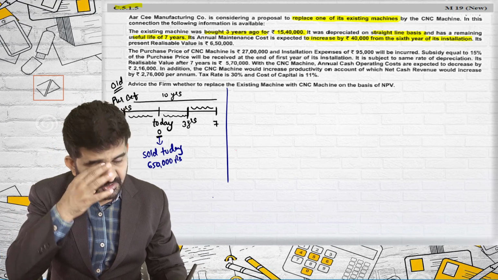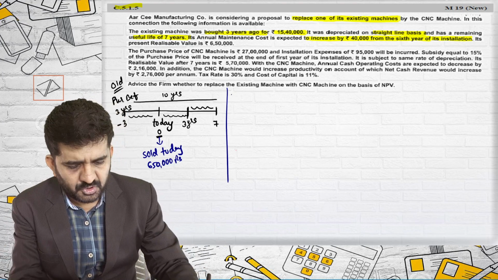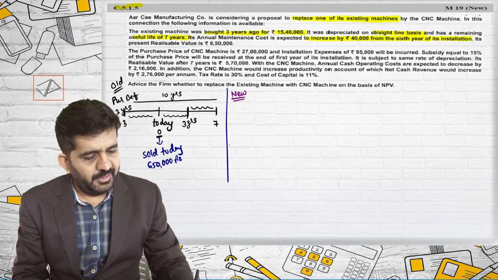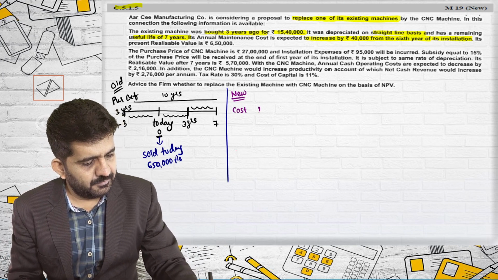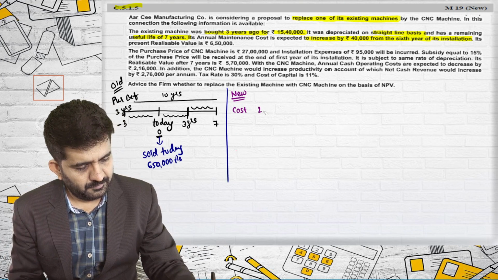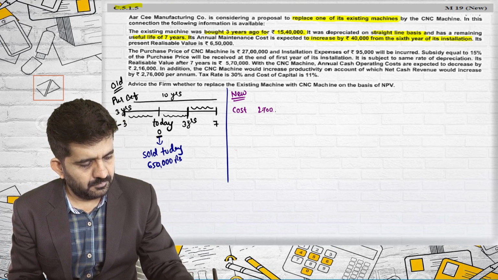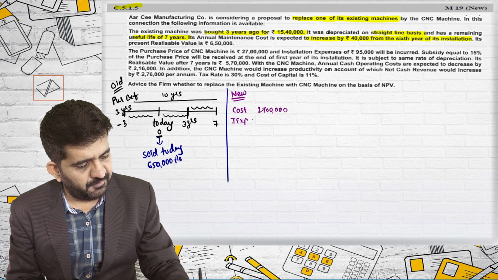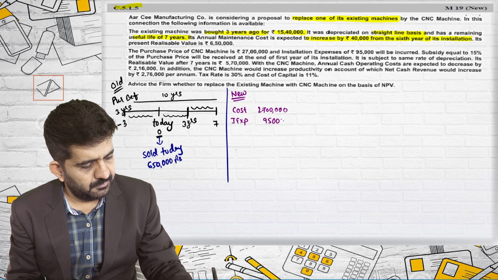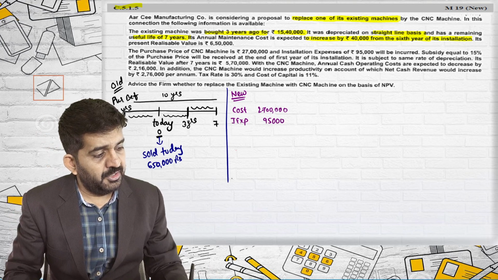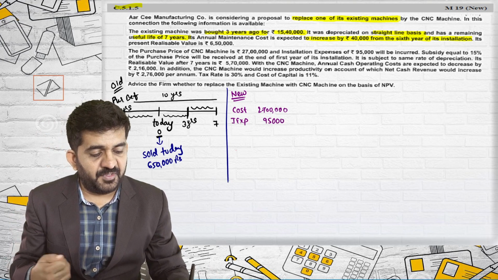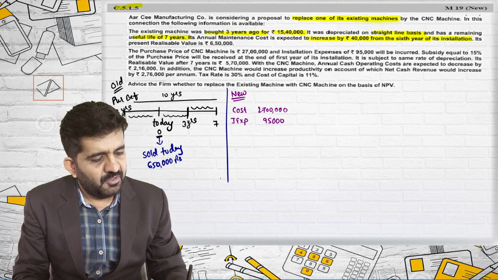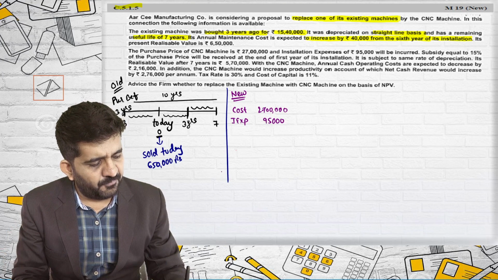The purchase price of the CNC machine, this is a new machine, so we are talking about the new one, is costing 27 lakhs. And its installation expenses of 95,000 will be incurred. Subsidy equal to 15% of purchase price, so it should be taken as 27 lakhs, will be received at the end of first year.